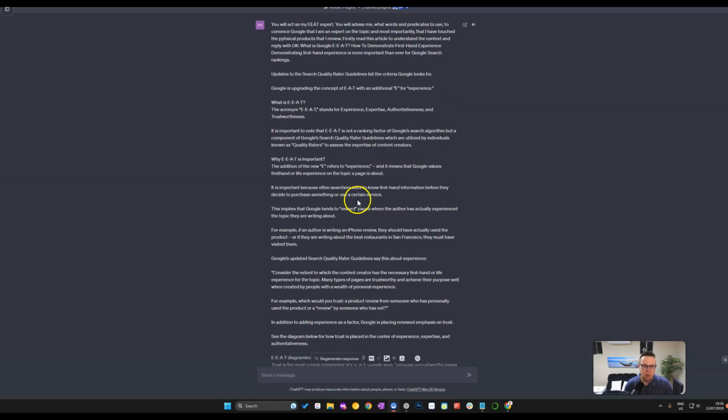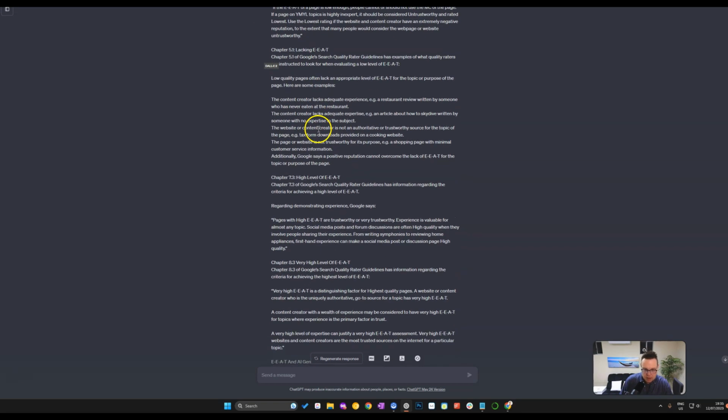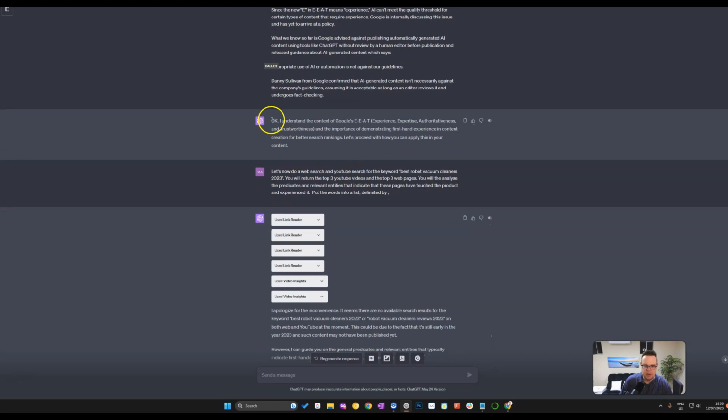So we're starting out by feeding ChatGPT and priming the LLM with an article about the EAT update. So this is simply a news article, and you can find that in the prompt library. We're then saying to ChatGPT, hey, just tell me that you got it and reply with OK.